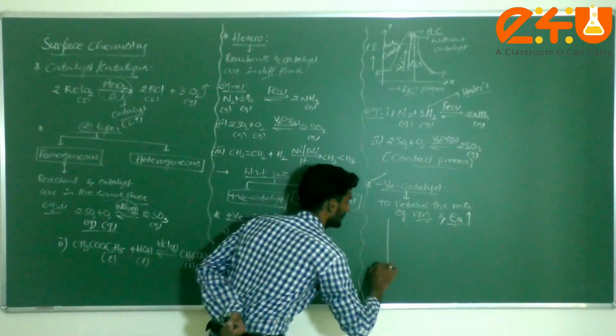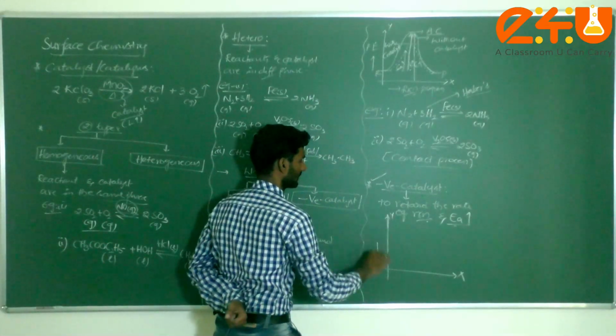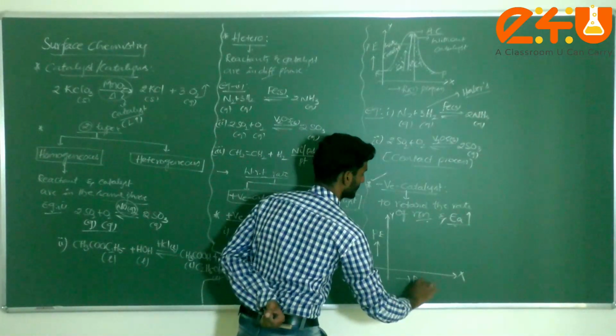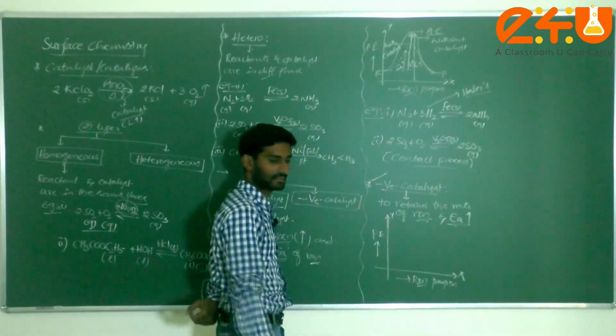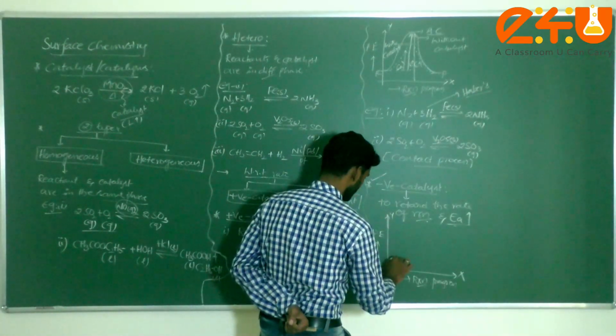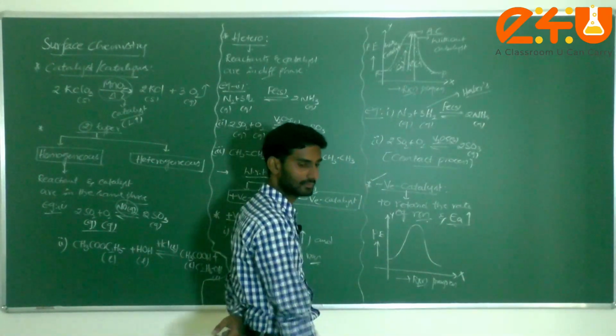Now I can take a graph here, with potential energy, and next the reaction progress. Am I correct? How am I writing here? Just check it. Initially the reaction will be like this curve. Understand?